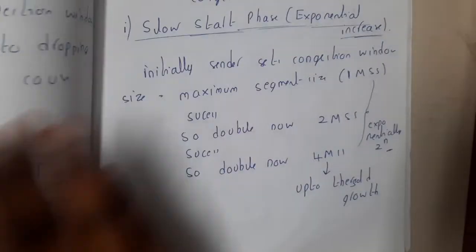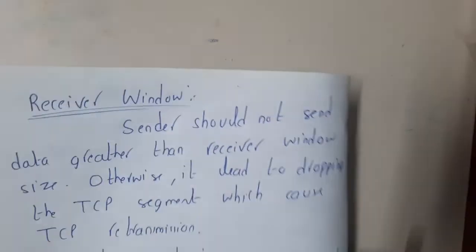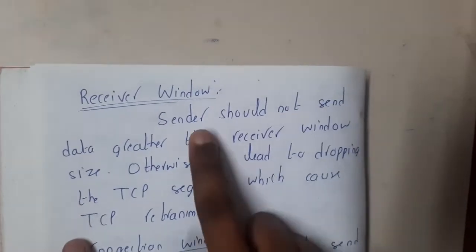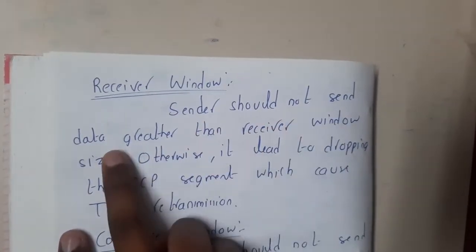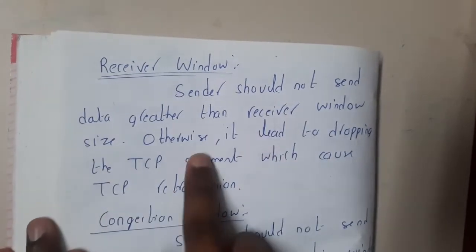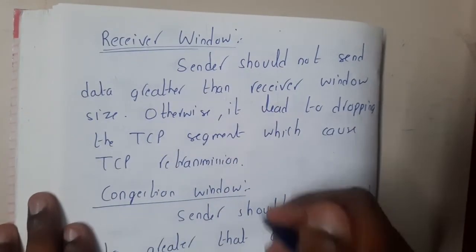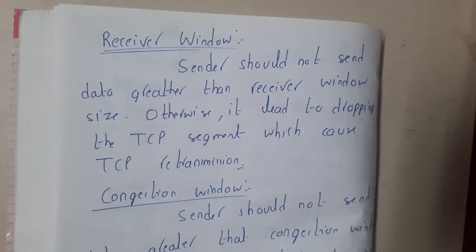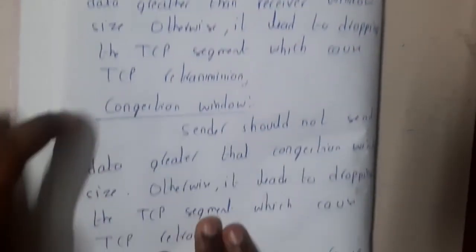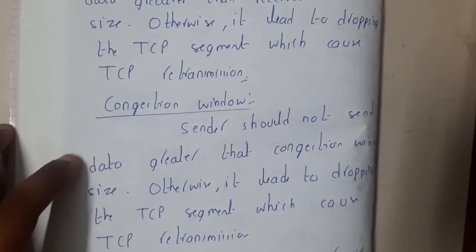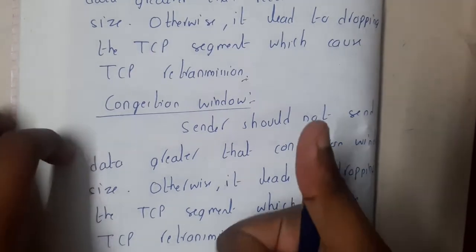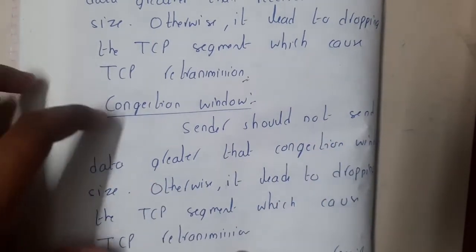Now, what is the receiver window? The sender should not send data greater than the receiver window size, otherwise it leads to dropping of TCP segments, which can cause TCP retransmission. Similarly, what is the congestion window? The congestion window is the window size which everyone in the network agrees on, so it is the good value.